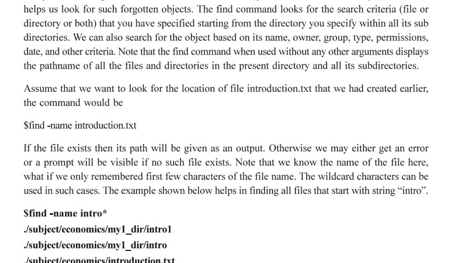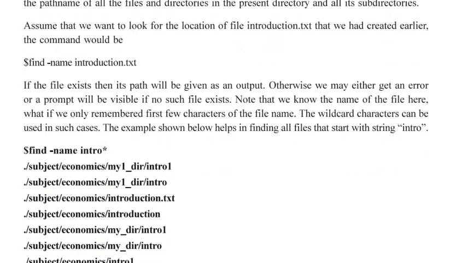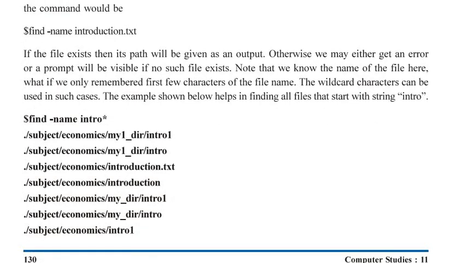What if we only remember the first few characters of the file name? Then a wildcard character can be used. The name of the wildcard character is asterisk. We use the asterisk sign also in Windows whenever we want to search anything. For example, if you type find -name intro*, then what will it search?